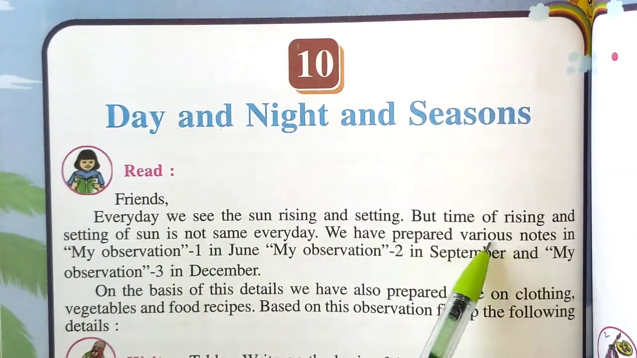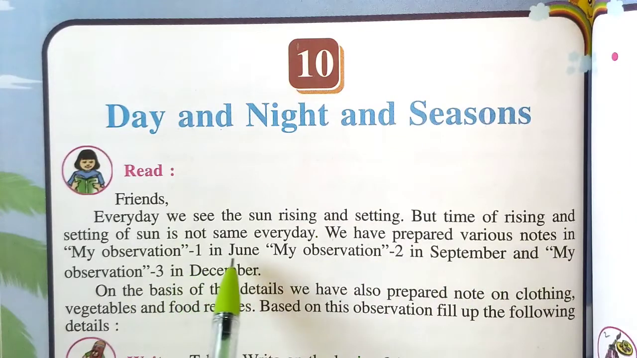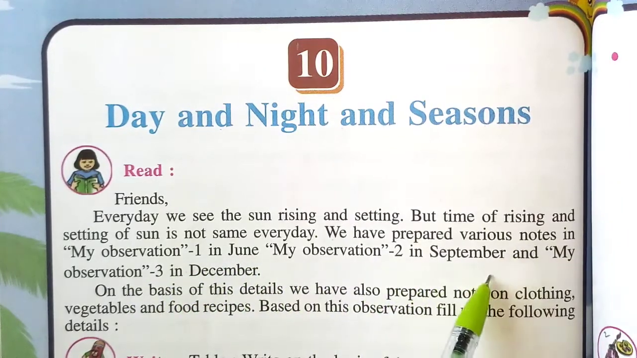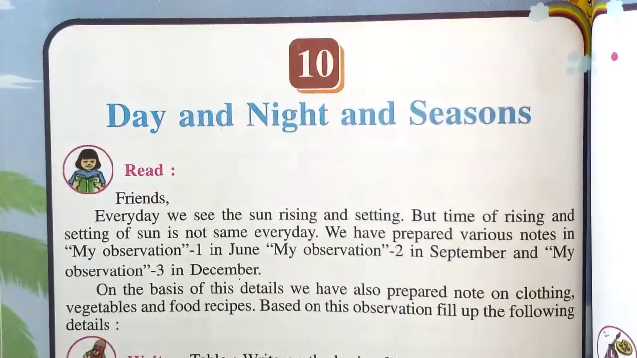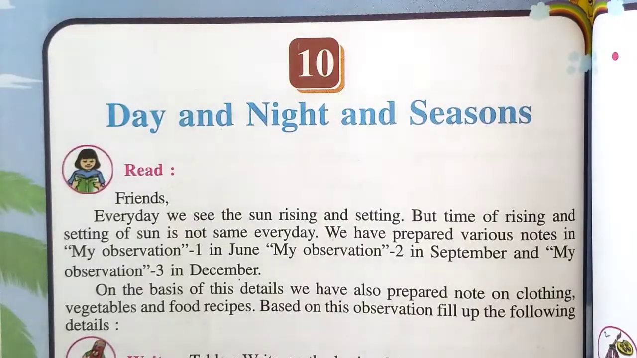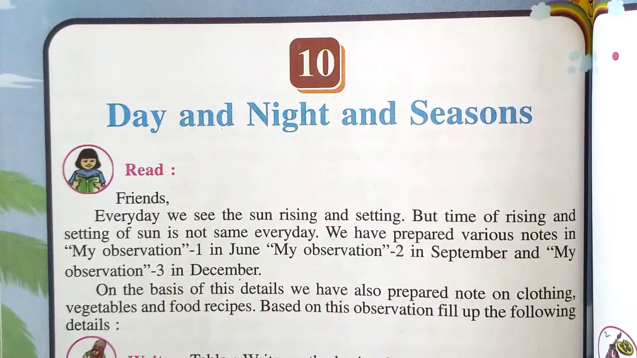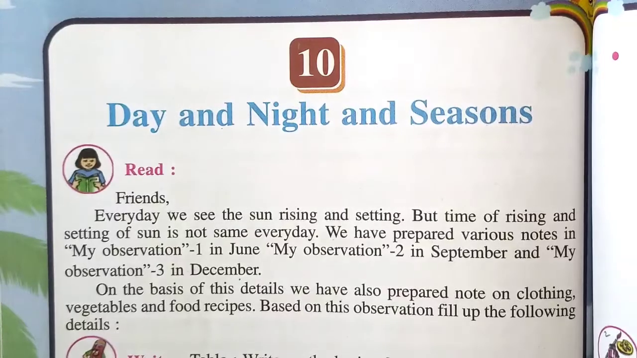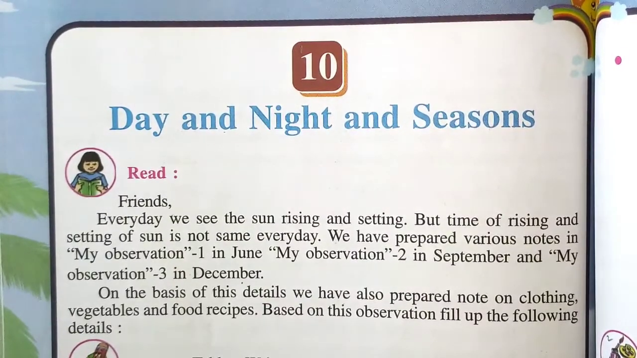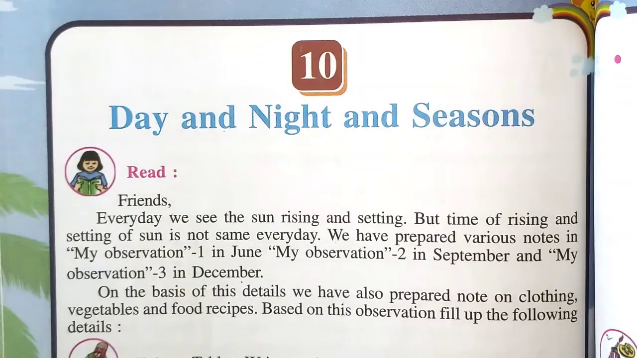We have prepared various notes in My Observation 1 in June, My Observation 2 in September and My Observation 3 in December. See children, every day the sun rises and the sun sets. But this timing of sunrise and sunset in a day is different. So, here we have prepared observations according to the months of June, September and December.